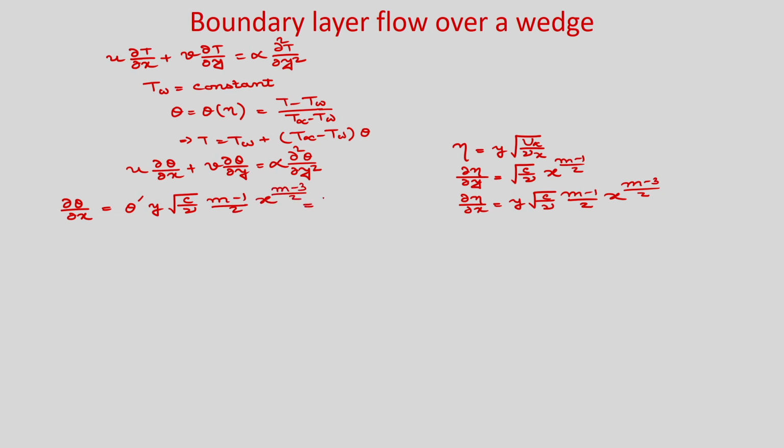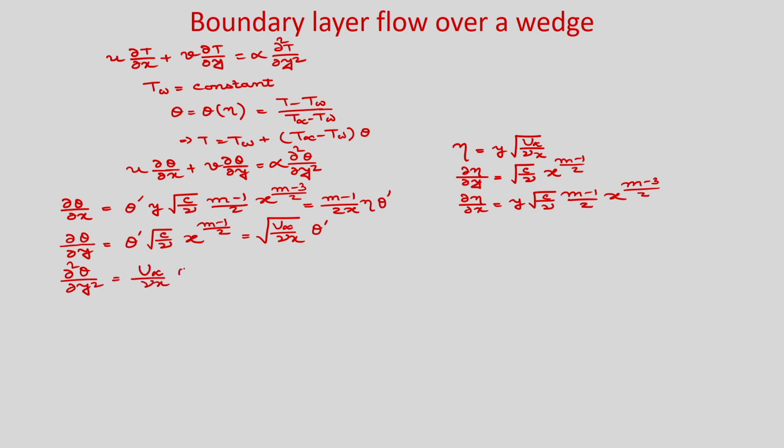So, this you can write as (m minus 1)/(2x) eta theta prime, and del theta by del y, if you write, it will be theta prime, again del eta by del y. So, it will be root (c by nu) x to the power (m minus 1)/2. So, you can write root (u infinity by nu x) theta prime, and del 2 theta by del y square will be just (u infinity by nu x) theta double prime.